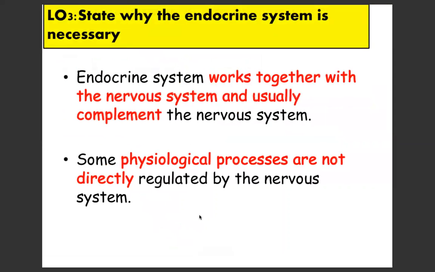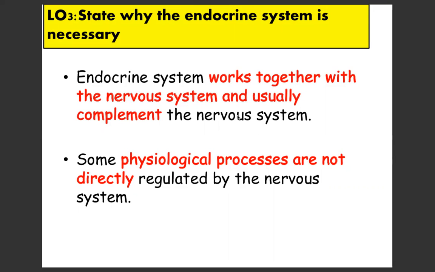And then number 3, state why the endocrine system is necessary. Okay, kenapa kita perlukan endocrine system ni? So biasanya endocrine system ni dia akan work together with the nervous system dan dia bekerjasama dan dia juga saling melengkapi dengan nervous system. So why? Because some of the physiological processes are not directly regulated by the nervous system. Tak semua being regulated by nervous system.